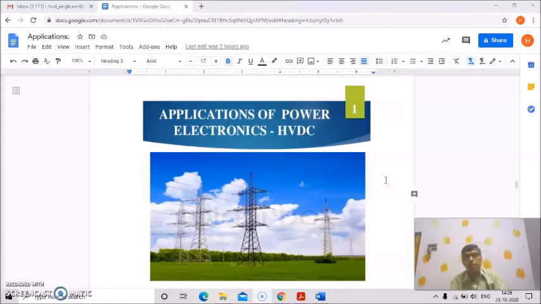In our last class of power electronics, we discussed the applications of power electronics, and we discussed the speed control of AC motors, different speed control methodologies of AC motors using power electronics. Today we'll discuss another application of power electronics in high voltage DC system.